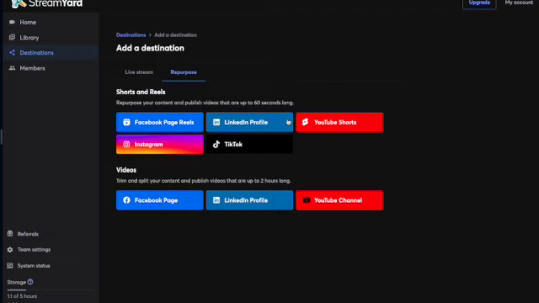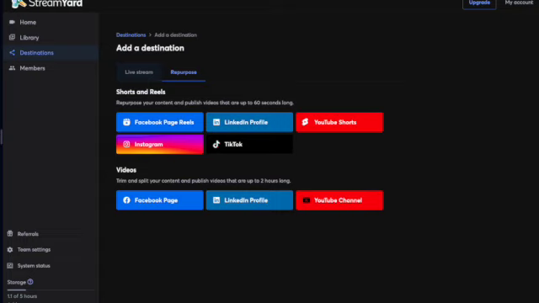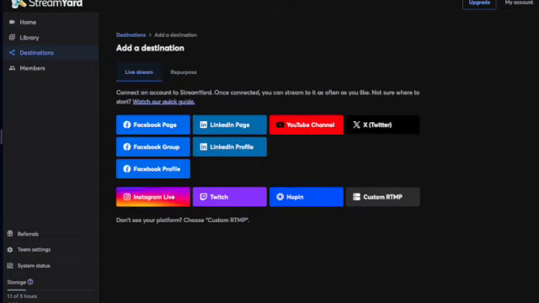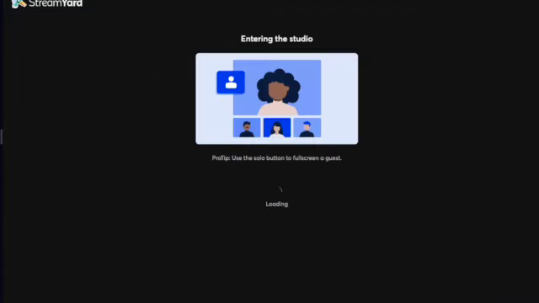Short is up here, and this is the main pages if you want to go for 2 hours long duration. This one is 60-second long duration. So if you go here, it will give you a longer period of time for you to be on display. So that is how you will learn how to go in with StreamYard, and you can use StreamYard. It's a free version, and then you're good to go.